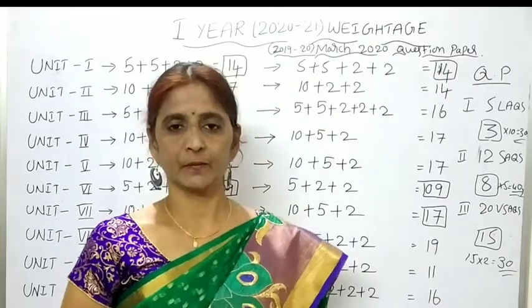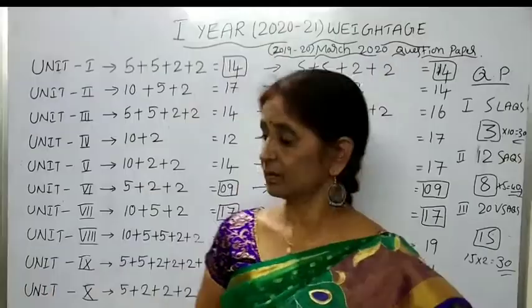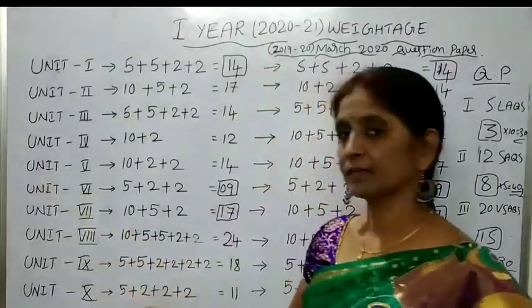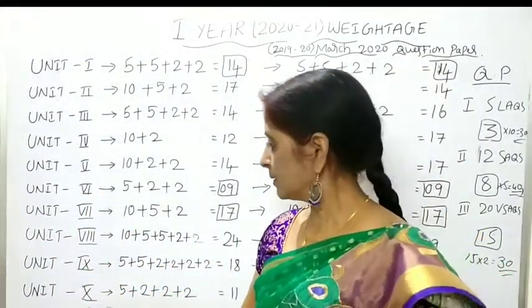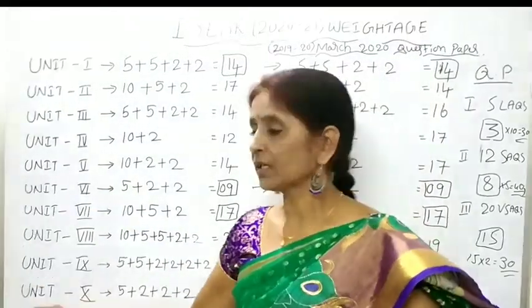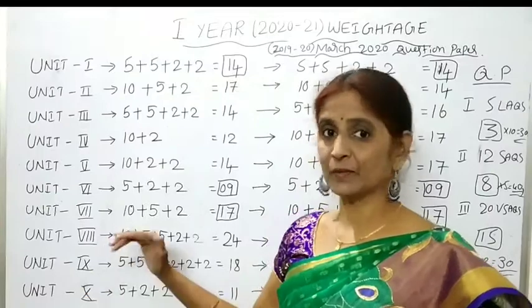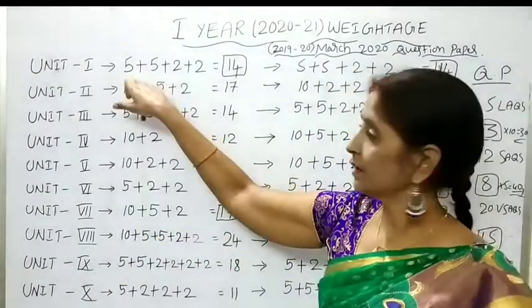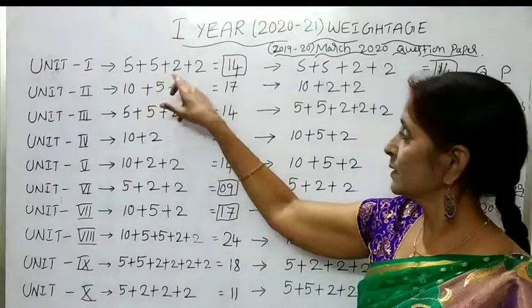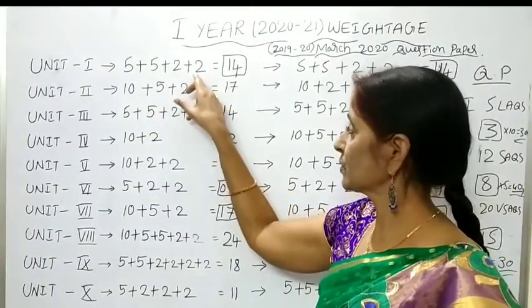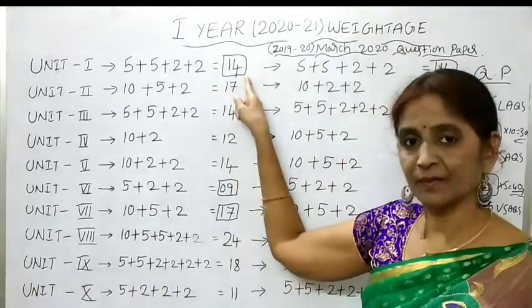Children, now let me explain the weightage. In the first year, you are having 10 units. From the 10 units, how the questions will be asked will be explained now. From the first unit, 2 five marks questions and 2 two marks questions. Means 5 plus 5 plus 2 plus 2, means 14 marks will be asked from the first unit.